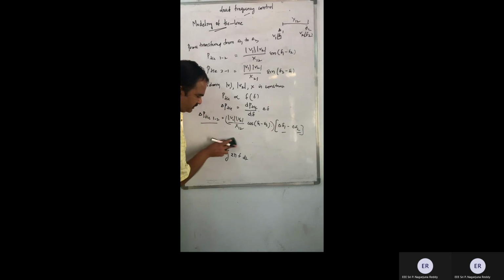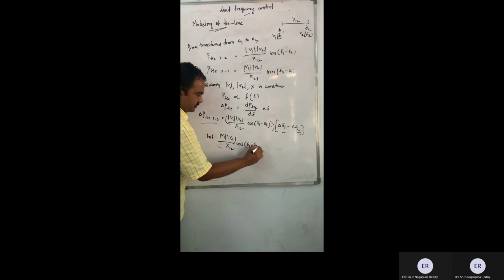Now let's look at this one. Now I am going to apply this here. Before going any further, I am going to consider this particular term. Let V1 V2 by X12 into cos of (delta 1 minus delta 2) be referred to as T12.